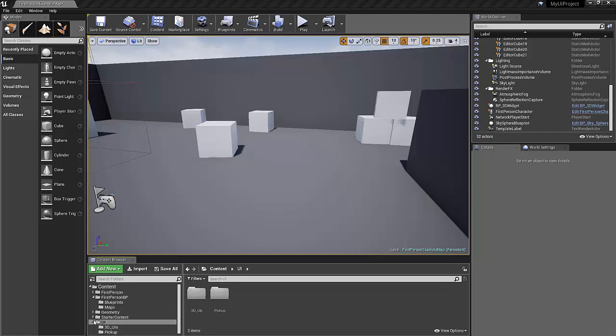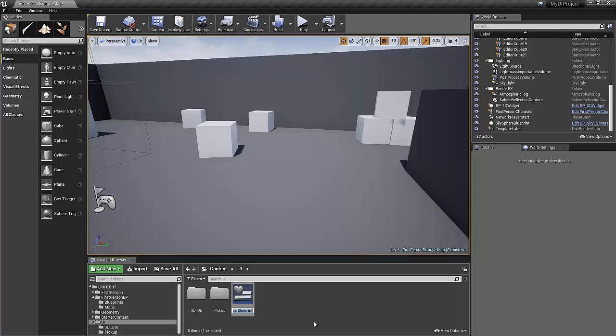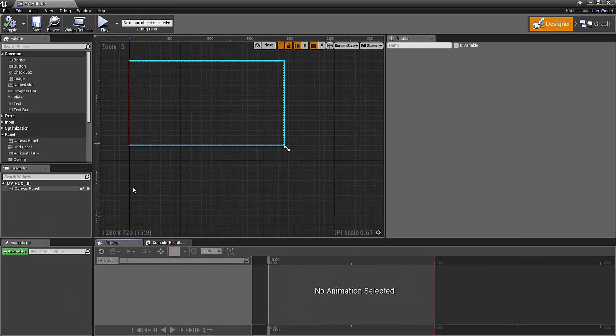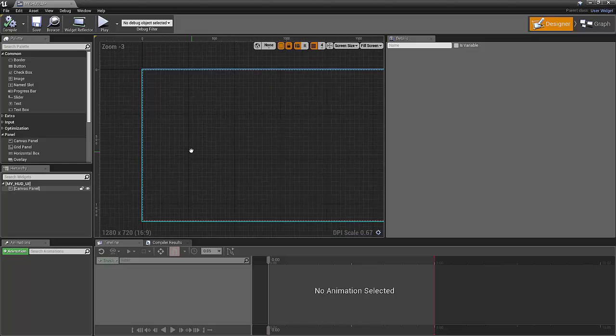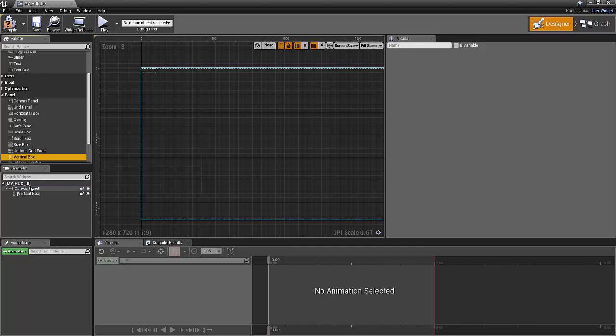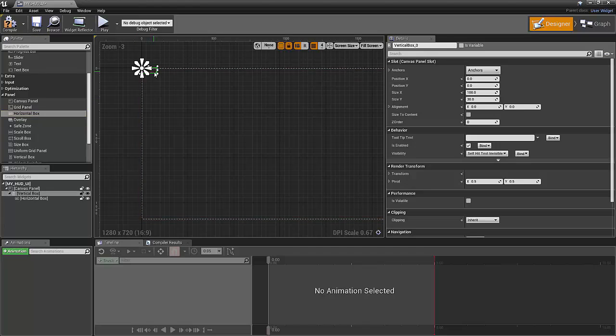So let's go into, I made a folder called UI, and we'll just right-click. We'll create a user interface widget blueprint. We'll call this my HUD UI. Let's double click to open that up. And for this example, we'll stay organized. We will create a vertical box and a horizontal box nested inside that.